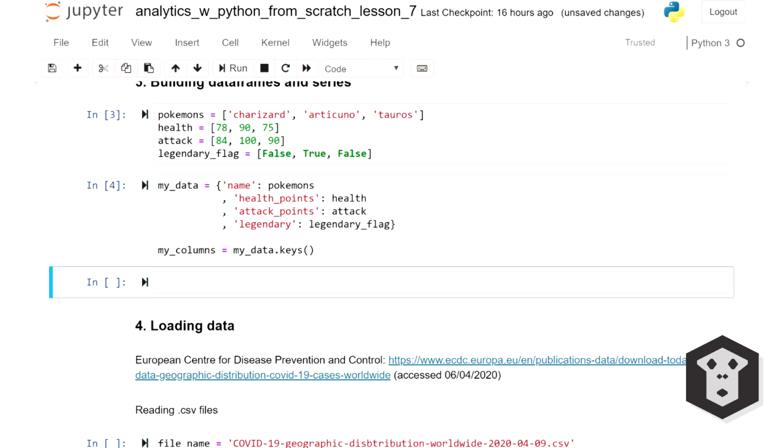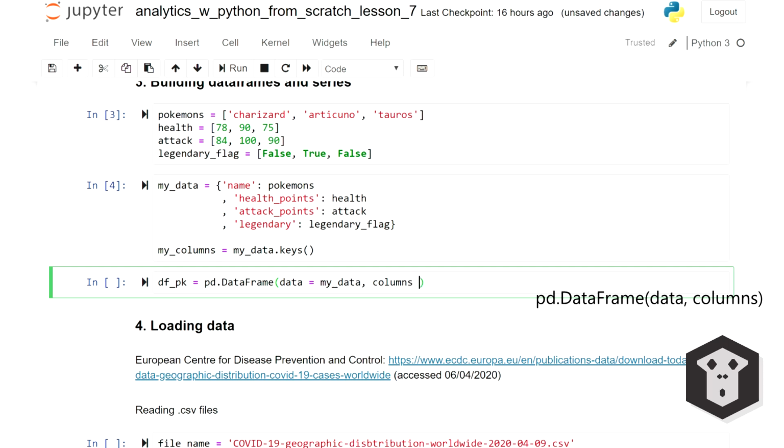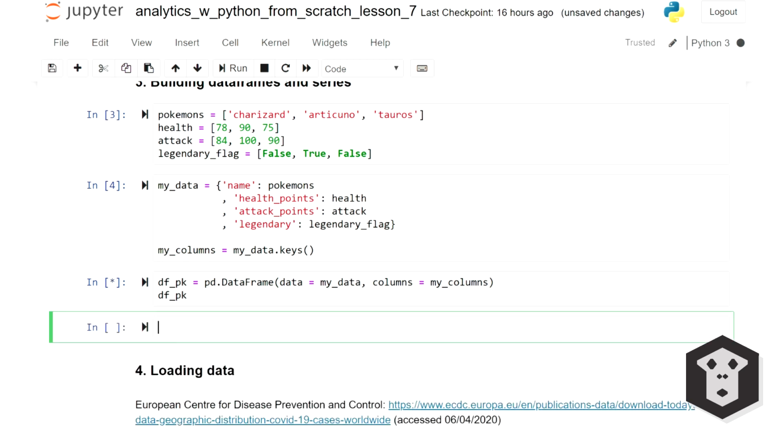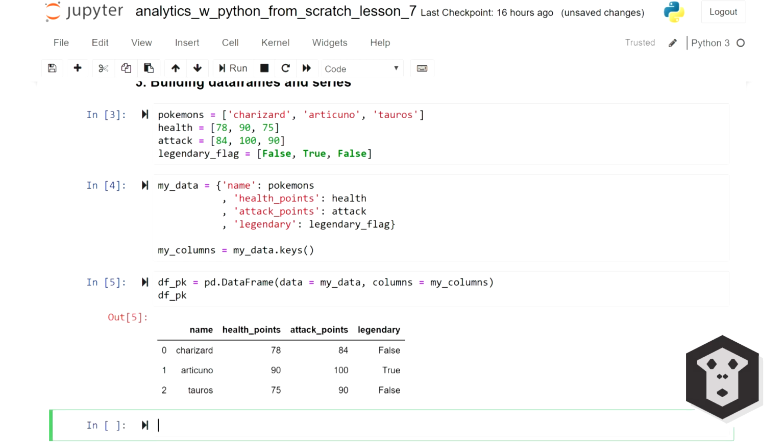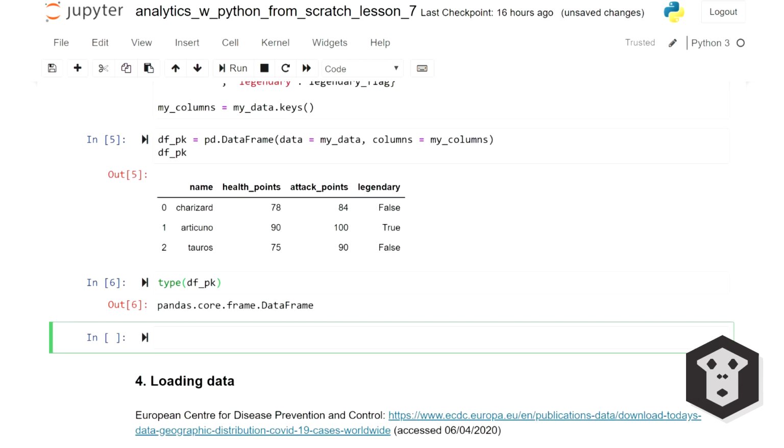We can now use the data frame function. We're going to call our data frame df underscore pk for Pokemon, pd for Pandas, dot DataFrame, capital D, capital F. And we're going to pass 2 arguments. The first one is data. That's going to be our dictionary. The second one is the columns. So that's going to be my columns. Nice little data frame. Well, let's check if it's really a data frame using the type function. Yep, it's a data frame.